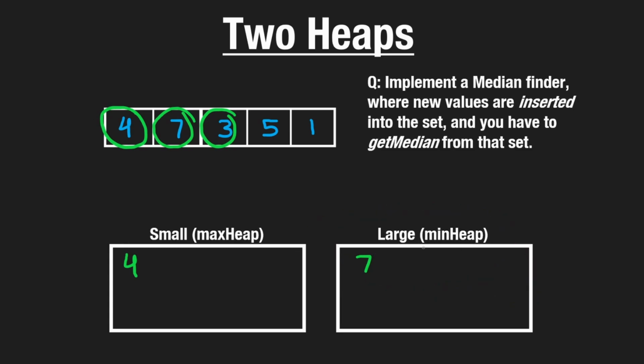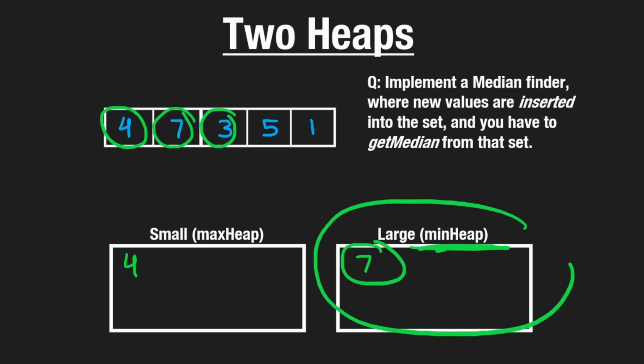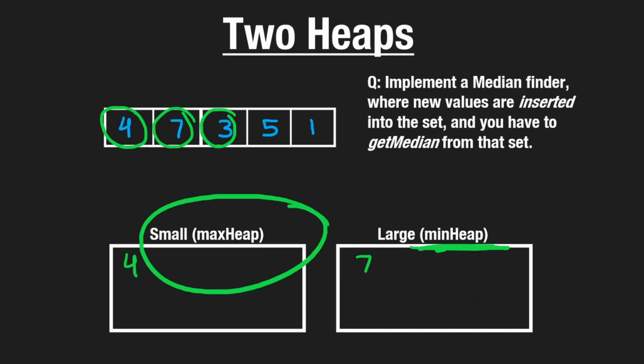And since it's a min heap, we're going to be able to get the minimum value from that heap in constant time. We're not popping, we're just reading what the value is, so we can do that in constant time. And we're going to see that 3 is smaller than the smallest value in this heap. So probably it shouldn't go in that heap, it should go in the other heap.